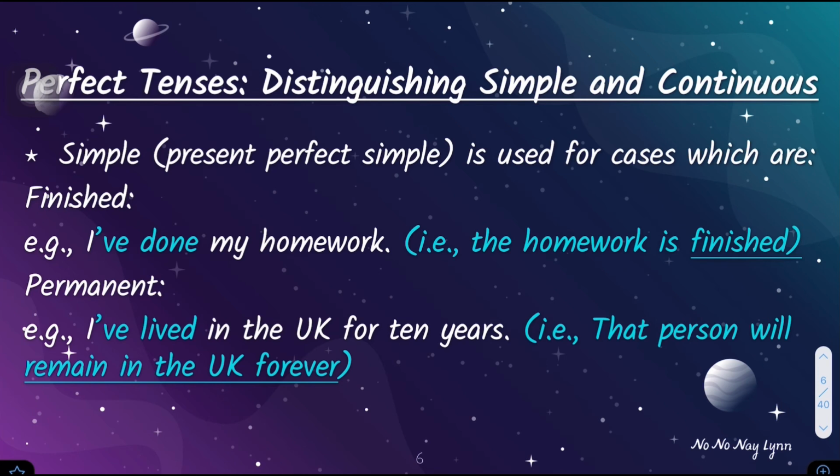And in the next one, the permanent situation. This one says, I've lived in the UK for 10 years. Meaning that the person is going to be living in the UK for a long, long time, and they are 100% sure that they are going to be living there for the rest of their life. So in this case, we can predict 100% of what's going to happen depending on this certainty, and that's why this sentence can also be said as a form of finished case, because we see this as a certain form and we know it's already finished since now.